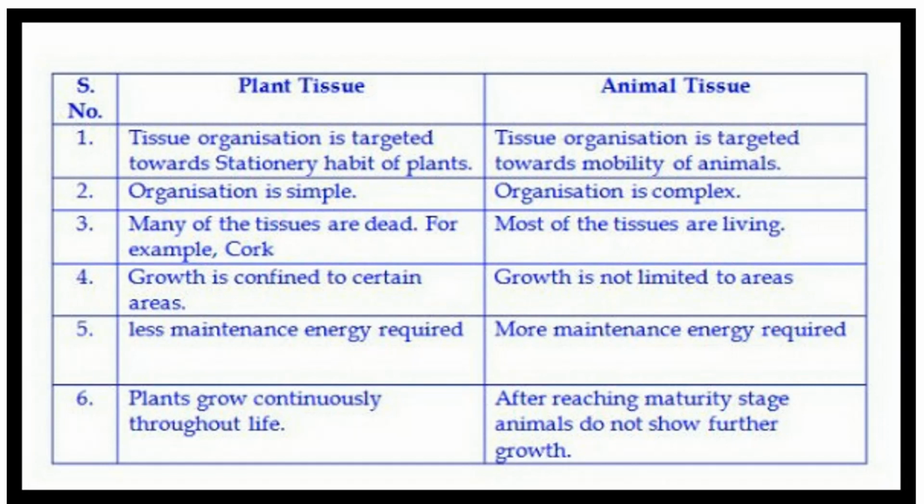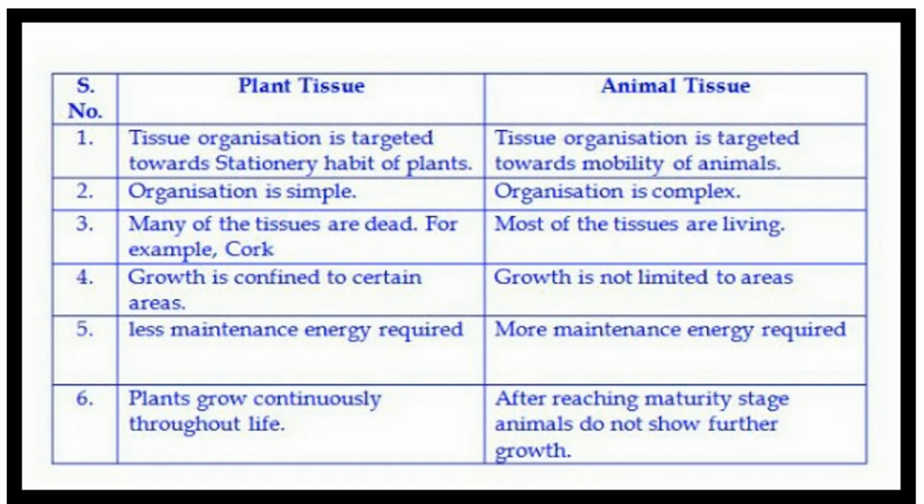First, what is the major difference between plant tissues and animal tissues? Tissue organization is targeted toward the stationary habit of plants. Tissue organization is targeted towards mobility of animals, because you know that animals are mobile. Organization is simple in plants. In case of animal tissue, their organization is complex. In plant tissue, many of the tissues are dead, for example cork. In animals, most of the tissues are living.